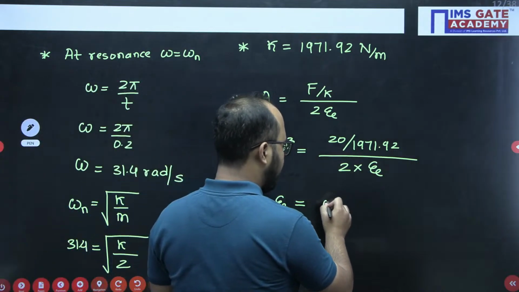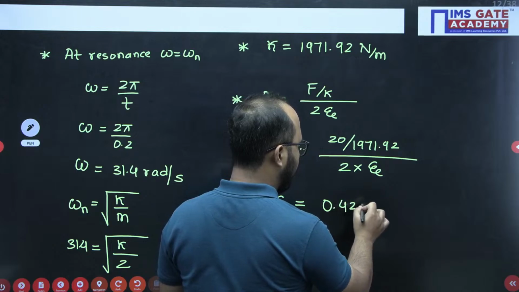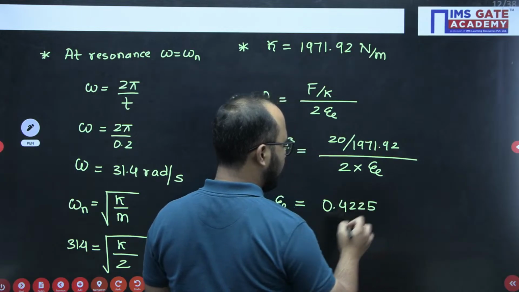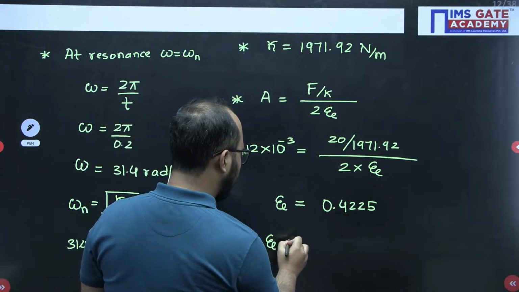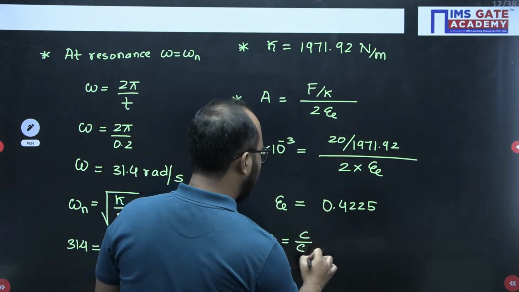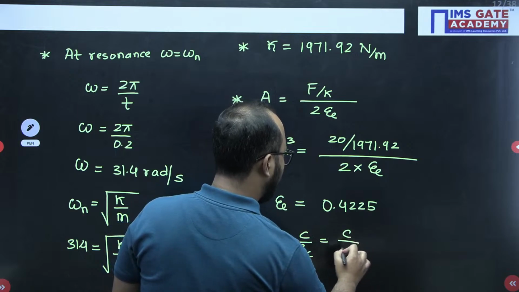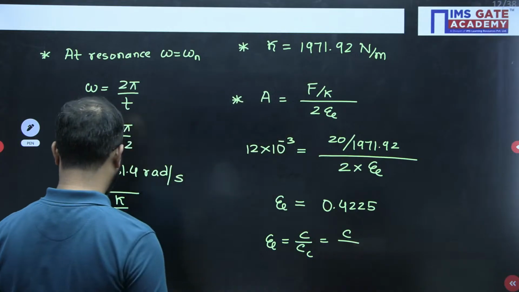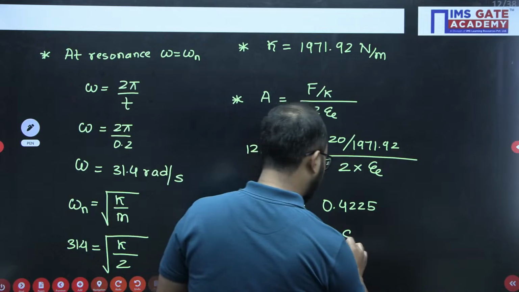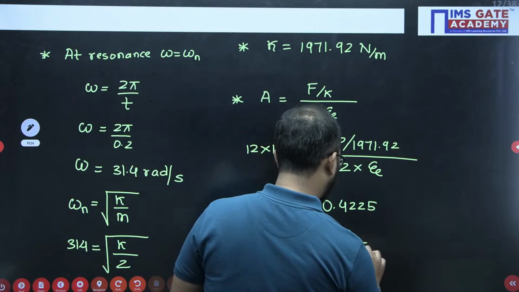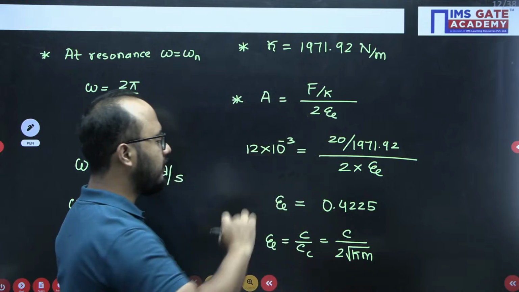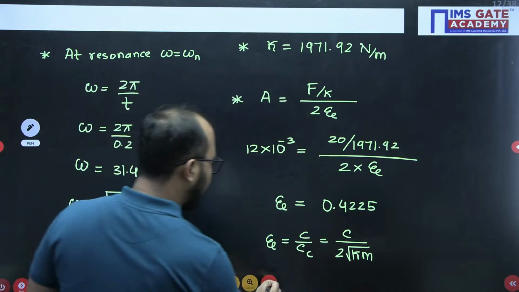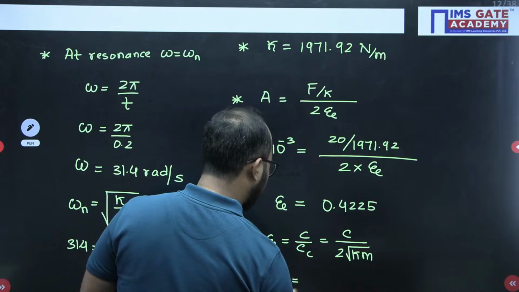The final answer here is 0.4225. So please cross check your answers. And then how we'll get damping coefficient, because damping factor is C by Cc. So critical damping coefficient can be written as 2 into under root K into M. K stiffness we know, mass also we know, and damping coefficient we can calculate from here very easily.